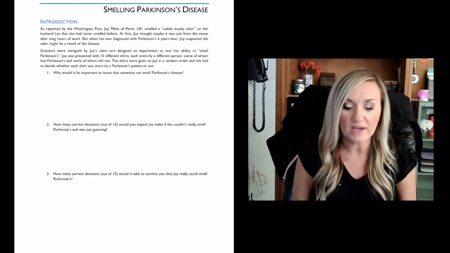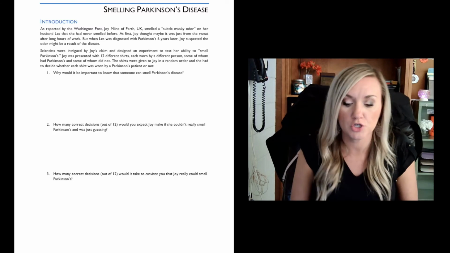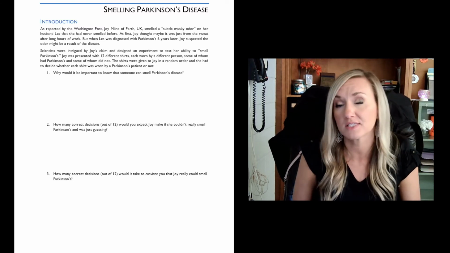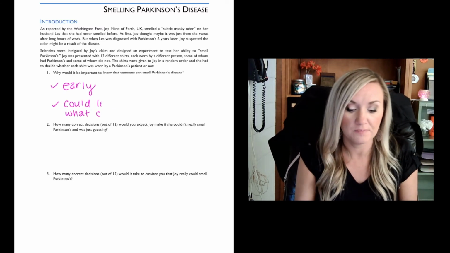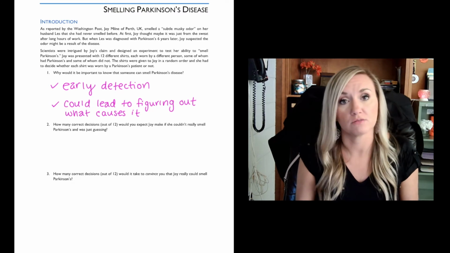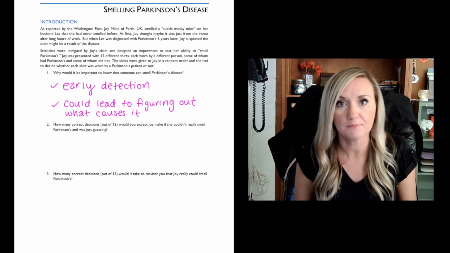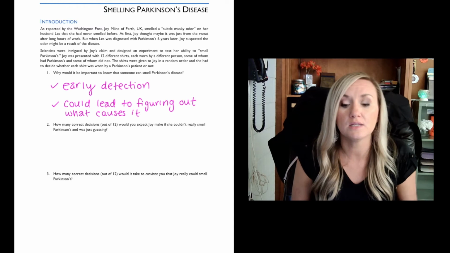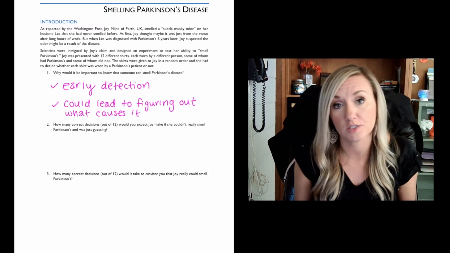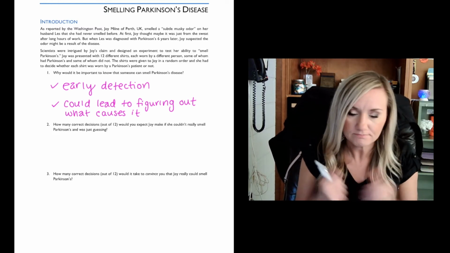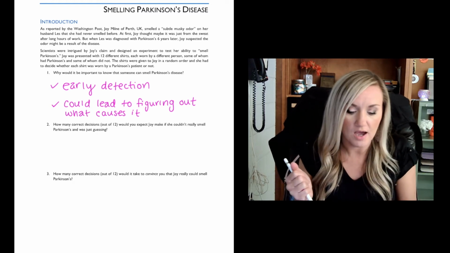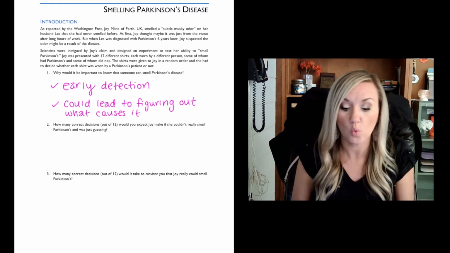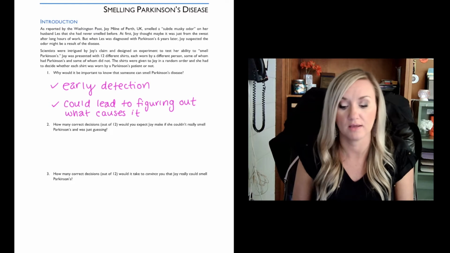It says, why do you think it would be important to know if someone can smell Parkinson's disease? Well, it could be an early detection, which is powerful. It could also lead to finding out what causes Parkinson's disease. Good.